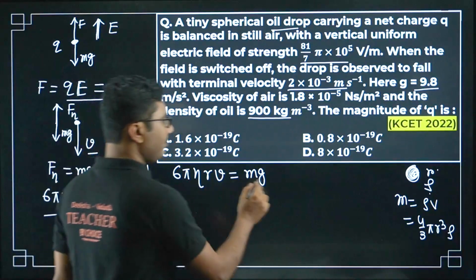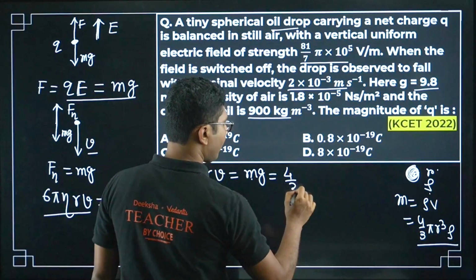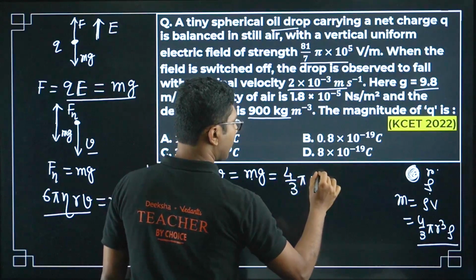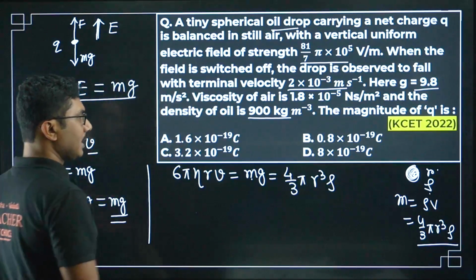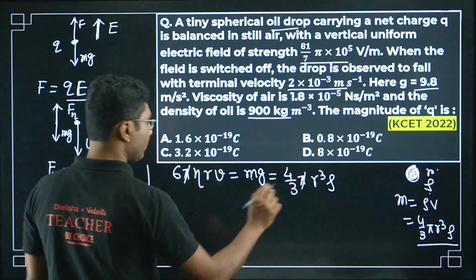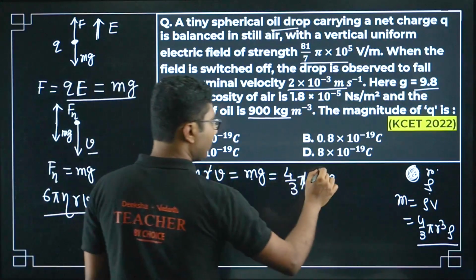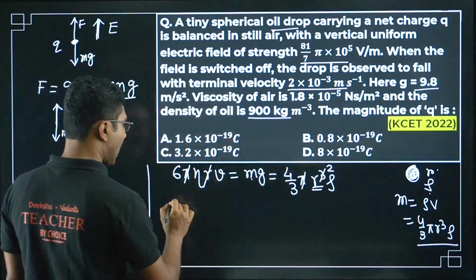Now what is m? m is 4/3 pi r cube rho. From here you can see pi cancels and one of the r's is cancelled, so on the right hand side you are getting r square.